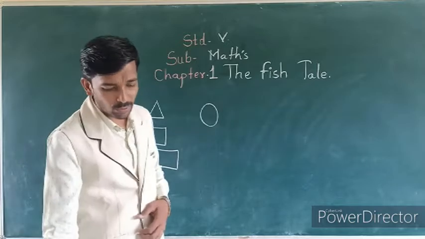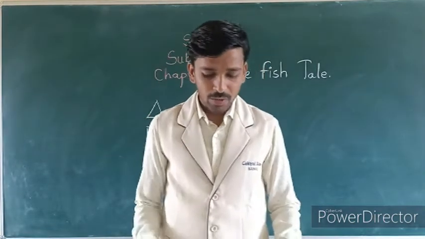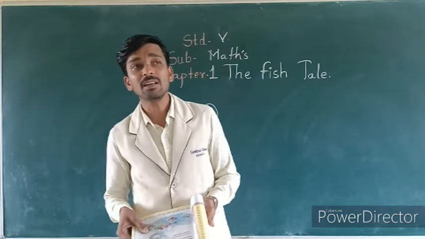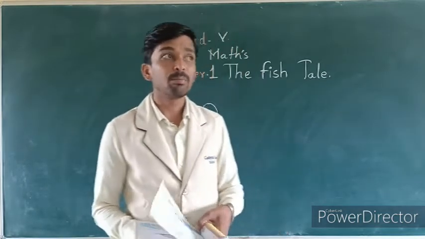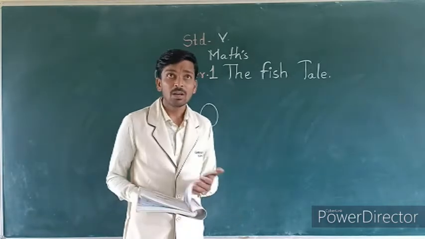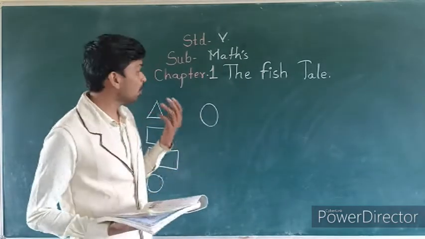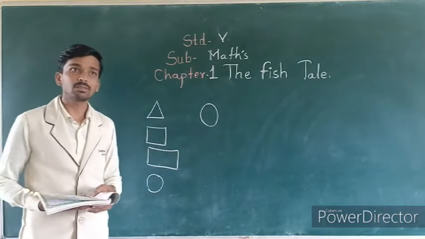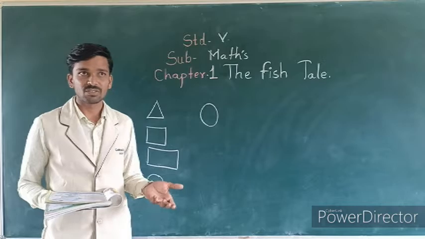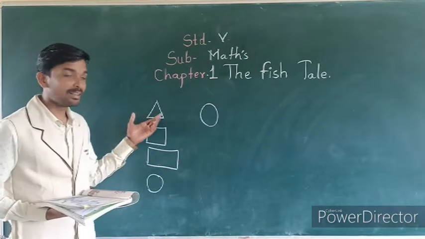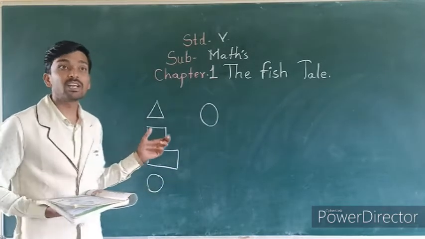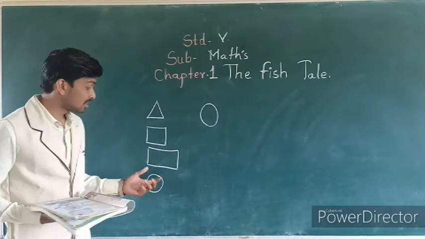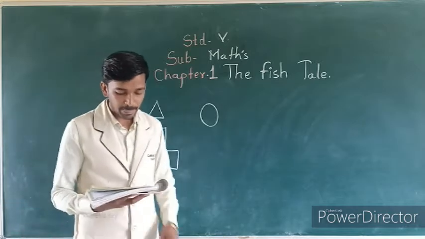So when you think of fish, what shapes come to your mind? When we have to draw a picture on paper, which shapes come to mind? These shapes we can use for drawing a fish picture. Triangle, oval, square, rectangle and circle, we can use them in a picture of a fish.